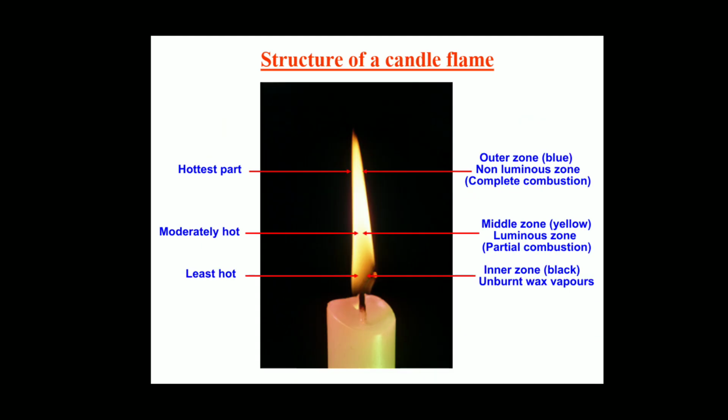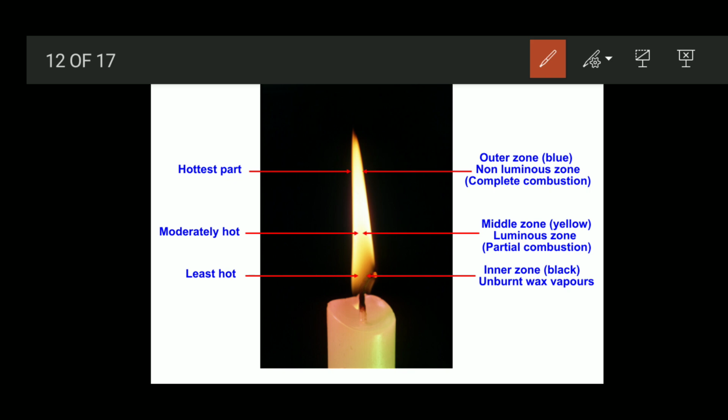This is the structure of a candle flame. The first one is the outermost, the upper part, which we call the hottest part. This is the outer zone. Which color is it? Blue. We can heat any substance using only the upper part of this. If we put a flame, it must be blue in color only. Why? Because the complete combustion process takes place only in this upper part.